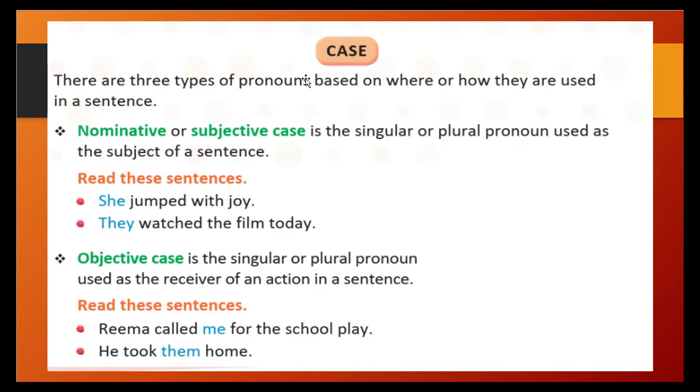She jumped with joy. They watched the film today. You see, she and they are subjects, right? They are doing the action. The person or thing which is doing the action is the subject. On what it is doing, that is our object. Objective is a singular or plural pronoun used as the receiver of an action in a sentence. The thing which is acting is our nominative or subject; the thing receiving that action, the receiver, that time we will use the objective case.